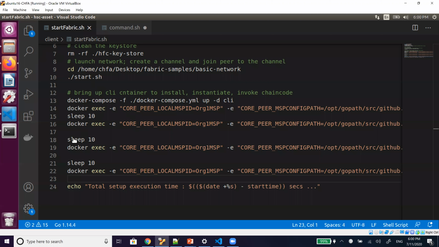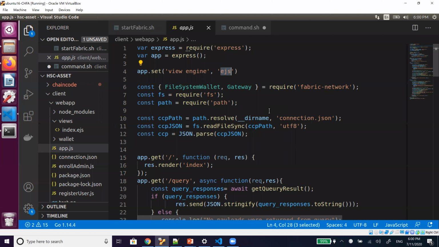I will just show you how we can create the middleware. As an example, I have created a small web page to show the data, to query the data, and to ship the data. How can that be done? I will be showing it in a while. First I will explain what has been done and how it can be done.